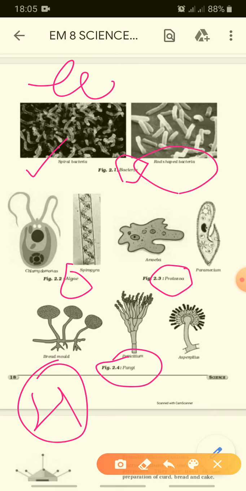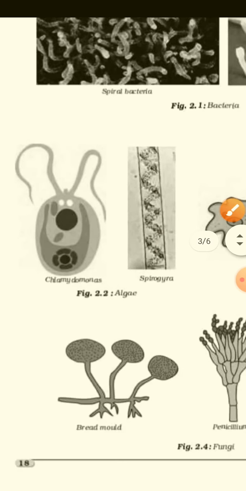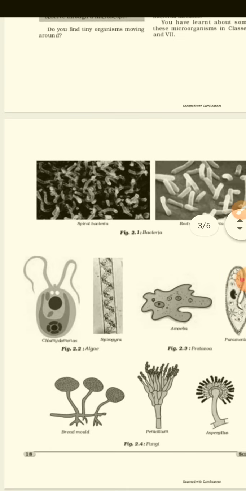We need to use a microscope to see all this. We are not able to see it with our naked eye. The next is algae, Spirogyra. It has a different form of reproduction also. Then we have Chlamydomonas. Let me zoom and show you. Chlamydomonas and Spirogyra are a form of algae.